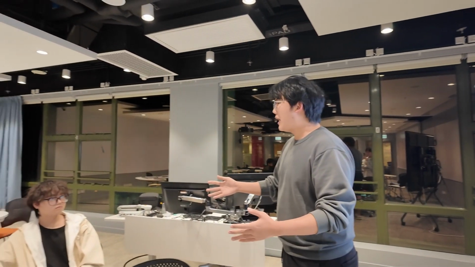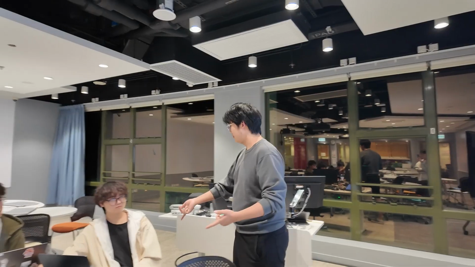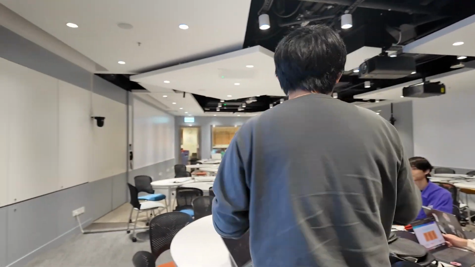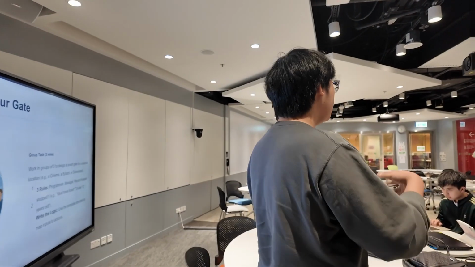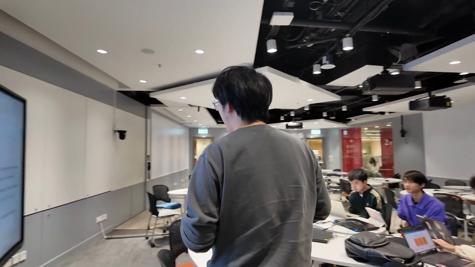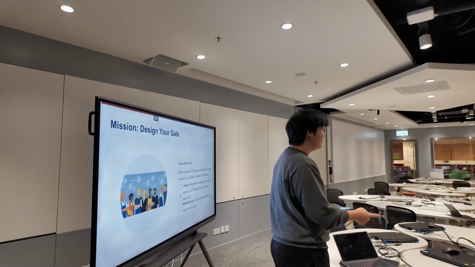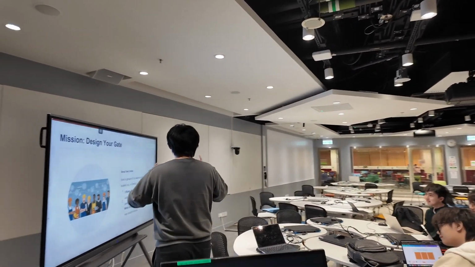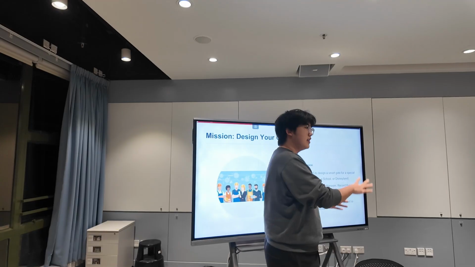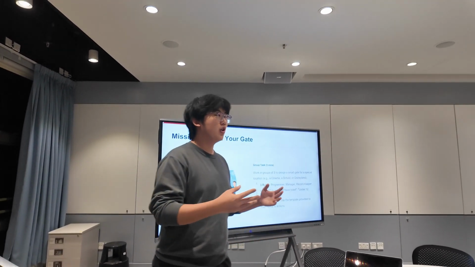So student 1, can you show me your hand? Okay, student 1, your role is a programmer, and your mission is to do the coding and design the whole program. Student 2, can you show me your hand? Okay, student 2, your role is a manager, and your mission is to do the marketing, to manage the whole market, and how your idea came up. And student 3, can you show me your hand? Yes, student 3, your mission is to act as a record keeper. You have to record everything, search on the internet for useful information and record it.